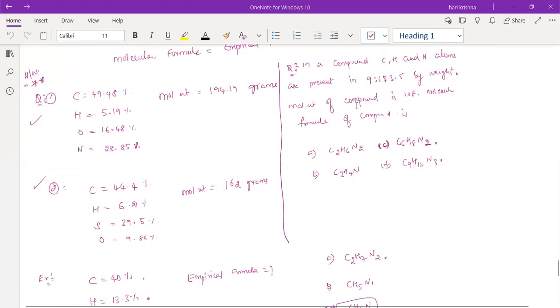How to calculate the molecular formula? Sir, I wanted to know the molecular weight. It's already given, right, 194.19. The first one's molecular weight is 194.19 grams.